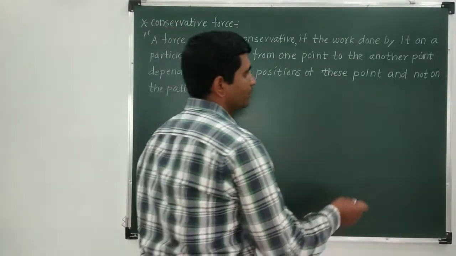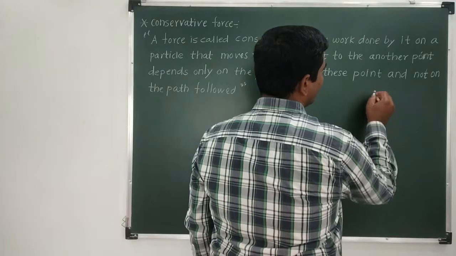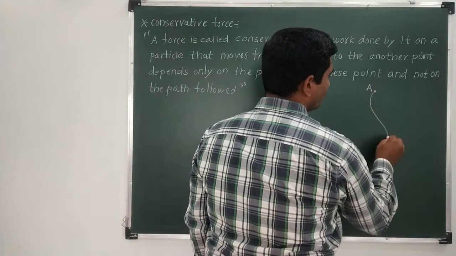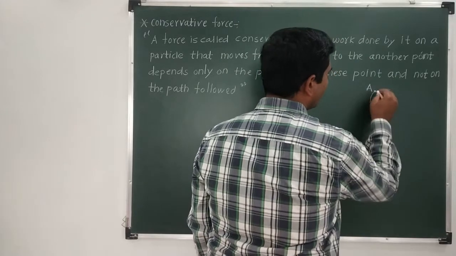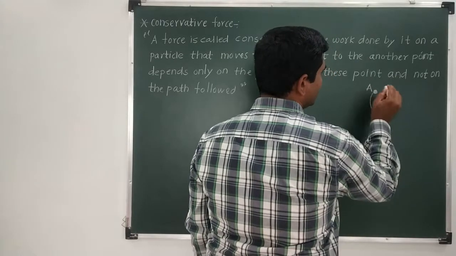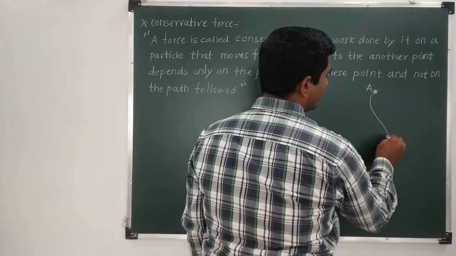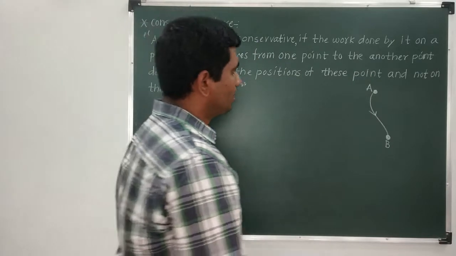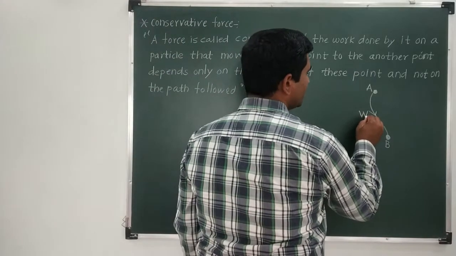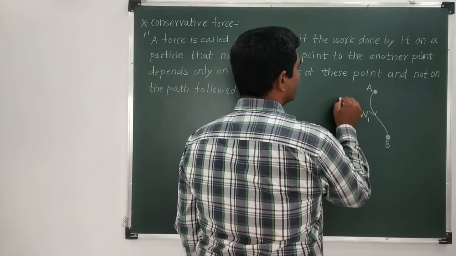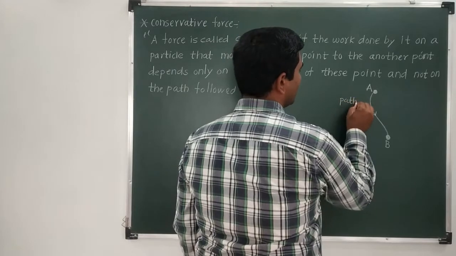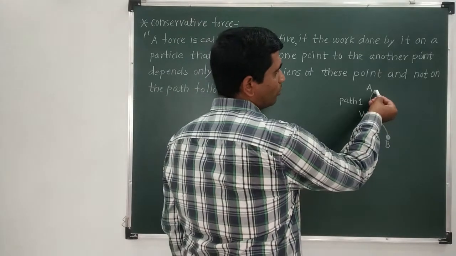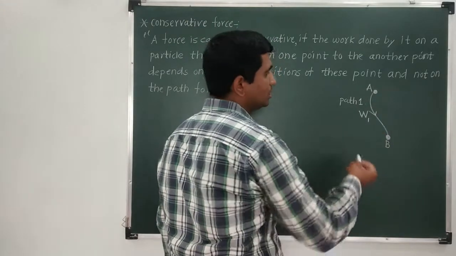Okay, for an example, let us consider that we want to move an object from, let us say, this point A to point B. Let us say this is an object kept at the point A. We want to move this object from point A to point B. Let us say W1 is the amount of work done along this path 1. Okay, let me call this path 1.